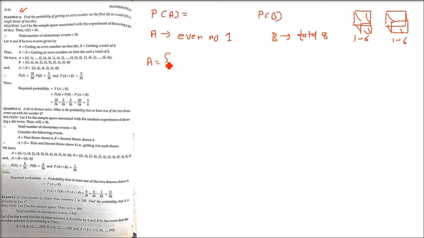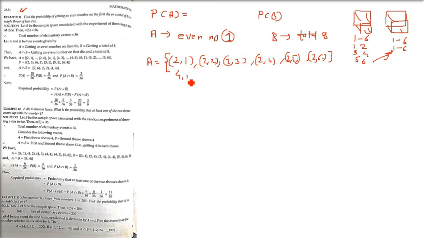A will always have an even number in the first die. So what are the elementary events? We won't take 1 or 3 or 5, because the first can only contain 2, 4 and 6. So the other can contain any number, 1 to 6. So 2 1, then 2 2. See, 2 and 1 to 6 combination, 4 and 1 to 6 combination, and 6 and 1 to 6 combination. So 2 1, 2 2, 2 3. This goes up to 2 6.